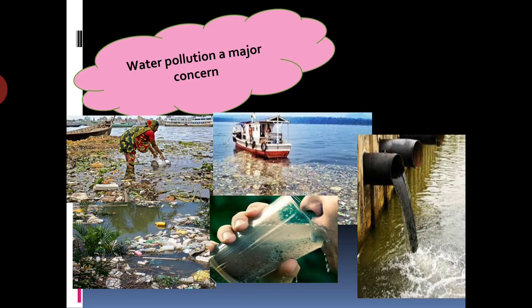Now, pollution is also a major concern all over India. So, it is mainly caused by dumping of household and industrial waste. Okay, industrial waste is thrown in the water bodies, then water bodies get polluted, and we should not pollute the water resources. We should save water.